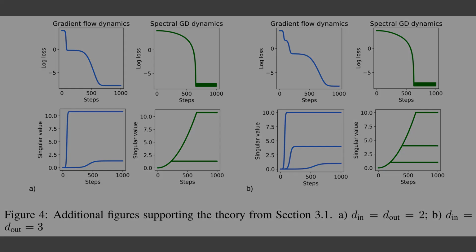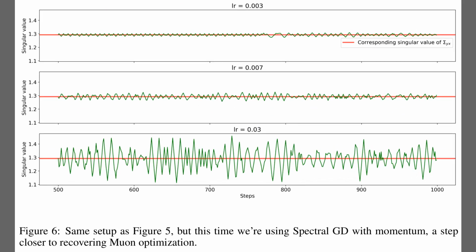Well, Figure 6 investigates whether adding momentum stabilizes the oscillations we saw in Figure 5. This experiment brings the theoretical spectral GD model closer to the actual Muon optimizer by incorporating momentum into the update rule. Across the 3 panels, which show increasing learning rates from top to bottom, the green trajectories continue to fluctuate around the red target line instead of settling.